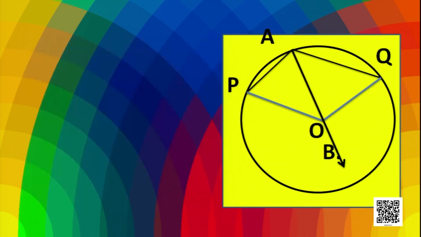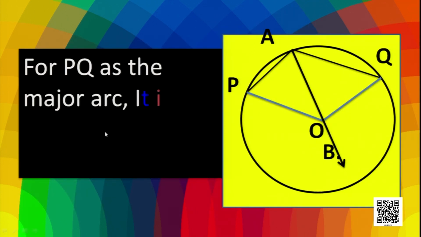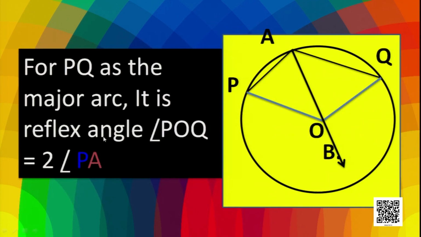This is our proof. Now, what can we say when PQ is the major arc? That the reflex angle of POQ has a value twice the angle PAQ.